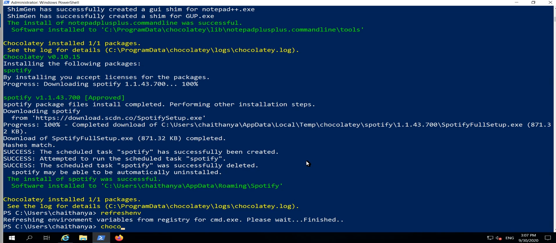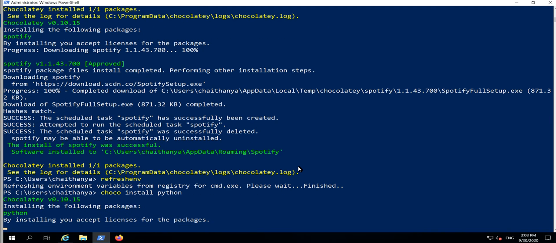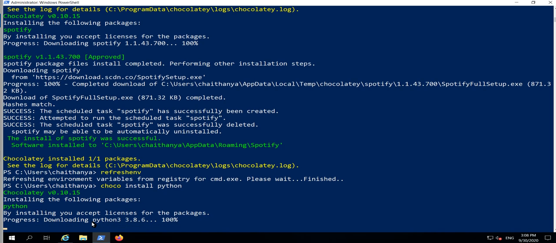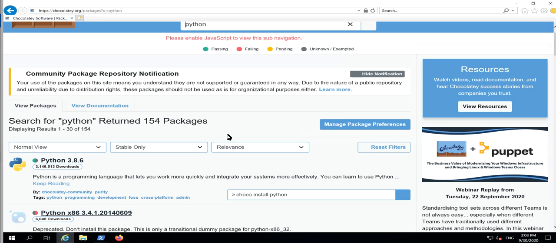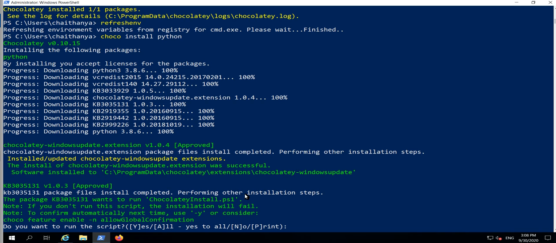Suppose I wanted to install Python by typing this command, it will install Python for you. You can see the 3.8.6 version is installing. Again, I have to type yes.